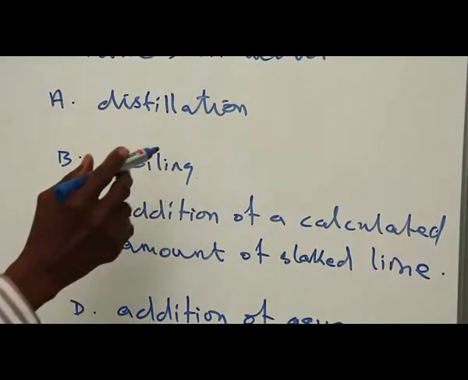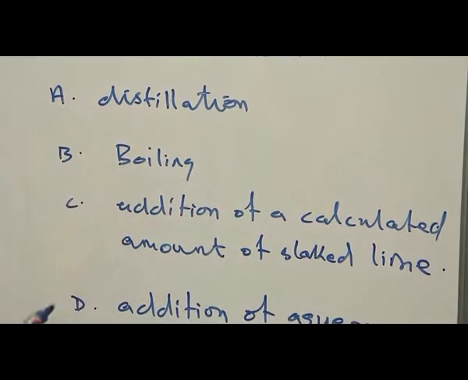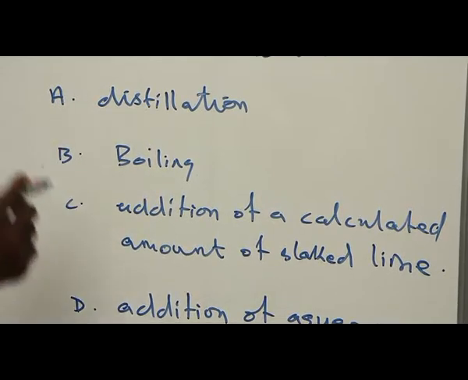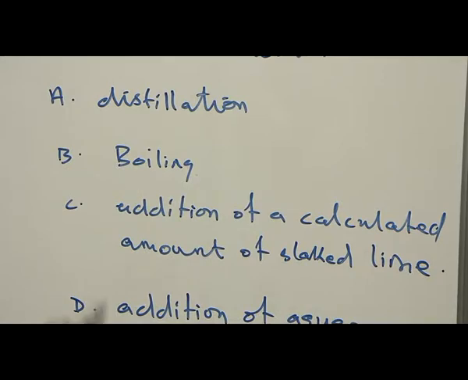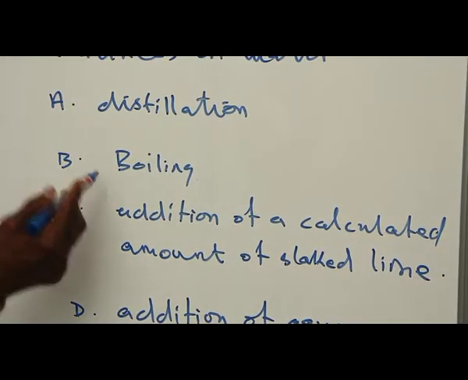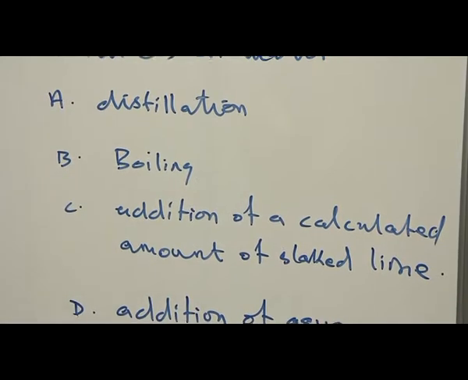A. Distillation. A is the correct option. When water is either temporarily hard or permanently hard, distillation removes hardness, because whatever is responsible for the hardness cannot vaporize. And so distillation is able to get rid of both temporary and permanent hardness. B. Boiling is only able to remove temporary hardness but not permanent hardness.